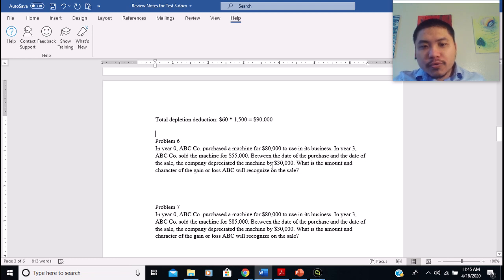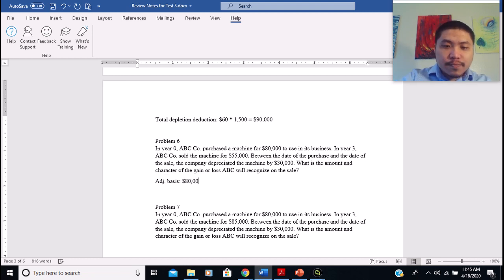And we also know the accumulated depreciation is $30,000. So with that, we can calculate the adjusted basis for the machine as of the time of the sale. So the adjusted basis is going to be $80,000 subtract $30,000, which equals $50,000. So $50,000 is going to be the adjusted basis.